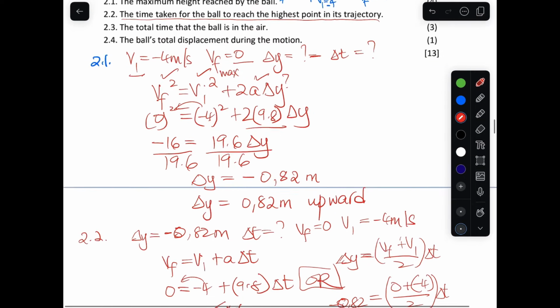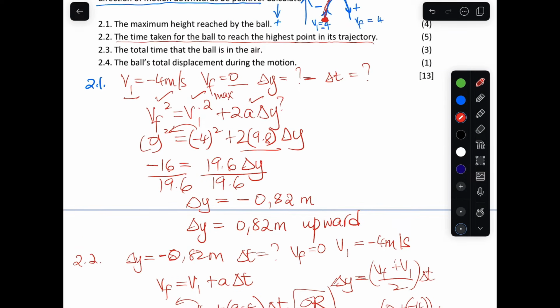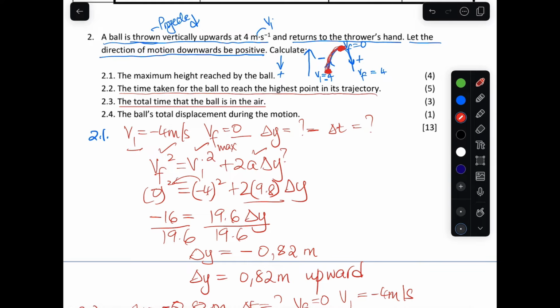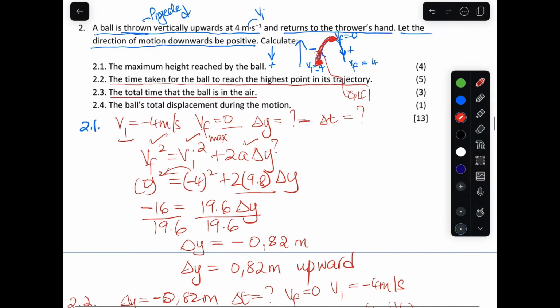Right? Let's answer 2.3. It says calculate the total time that the ball is in the air. We have seen the time from the initial point to the maximum point is 0.41. Similarly, the time from the maximum point returning to the starting point will be 0.41.